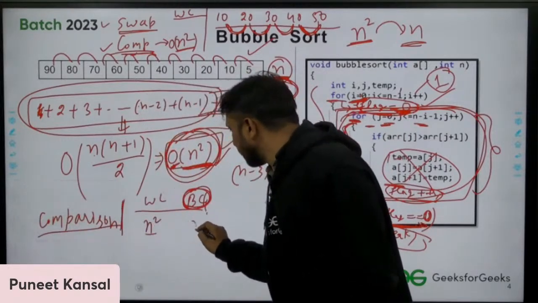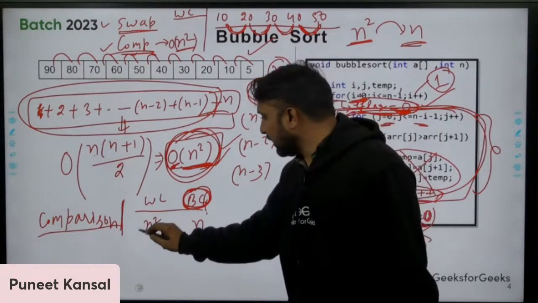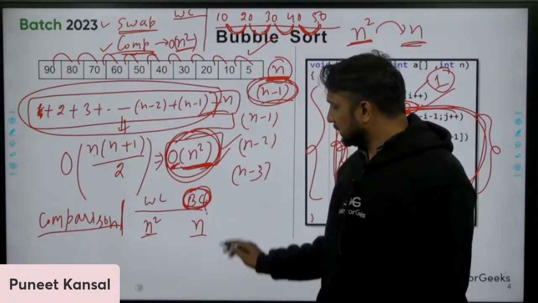The number of comparisons you are performing is asymptotically n in the best case, and in the worst case that is n square. So these are the number of comparisons.